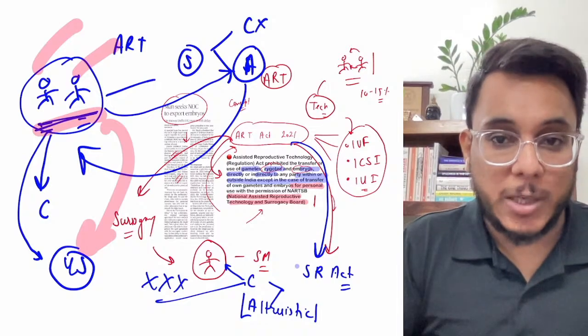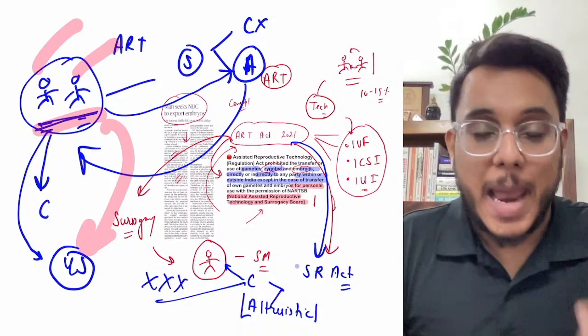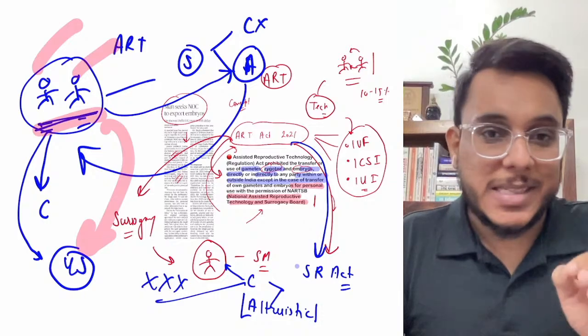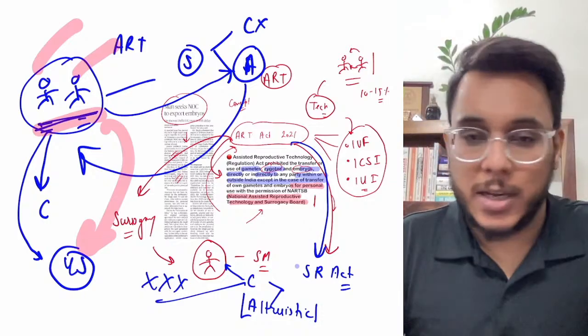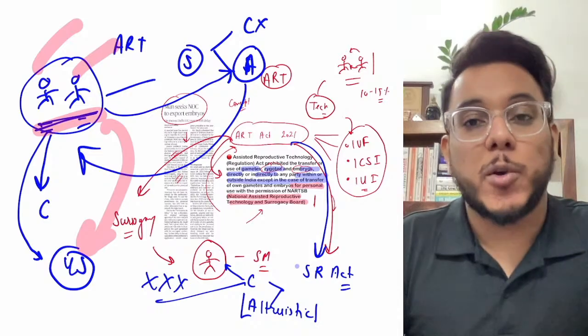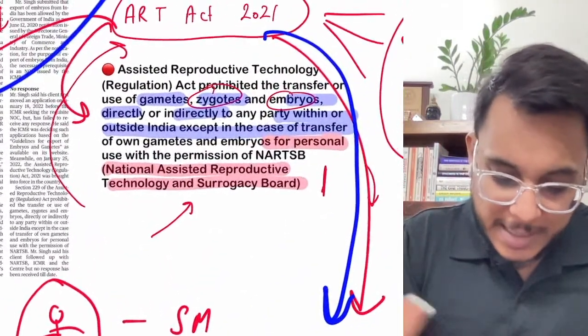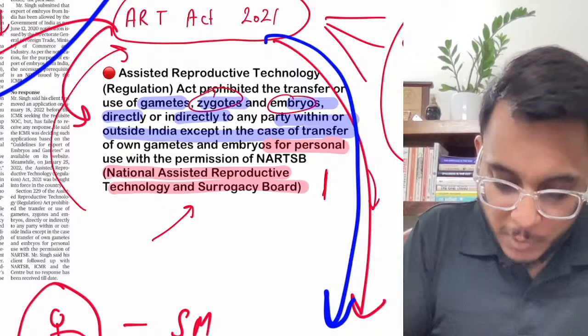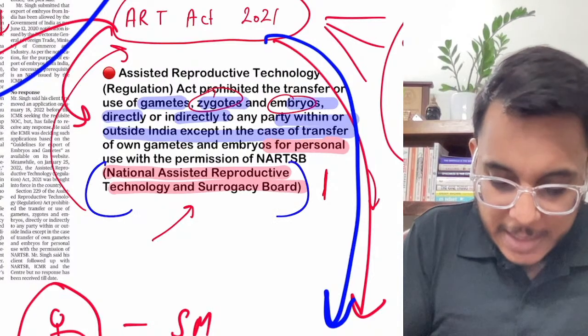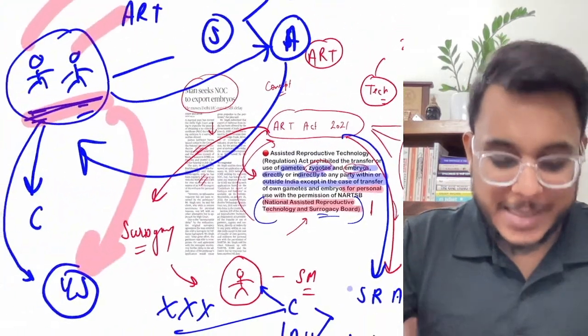So for that, what do they need to do? They need to export the embryo outside the country. Now, guys, commercial export is not allowed. You can export for your own personal use, and for that what is needed? We need to have the approval of this National ART and Surrogacy Board. Okay, this is something that is happening.